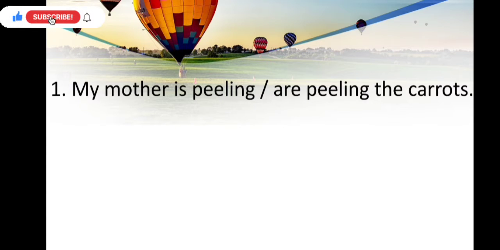So we have to choose the correct one. So how will you get to know which one is correct? We will see the subject and the subject is my mother, which is singular. So we will use is with a singular one. So the right answer is, my mother is peeling the carrots.